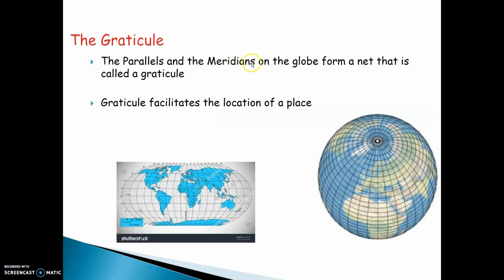The parallels and meridians on the globe form a net, and that is called a graticule. You can see over here, standing lines are there, sleeping lines are there. Together, it looks like a net, and that is called a graticule. And the graticule helps us to understand the various places on the earth.